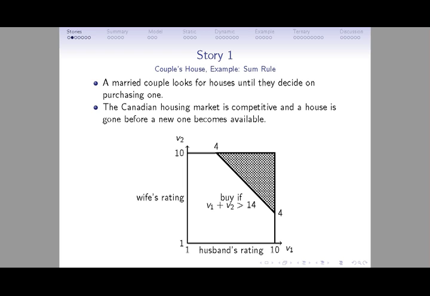And one example of a decision rule would be like this. They would buy the house if the sum of their ratings is above some threshold. So here, the shaded region is where they stop and buy the house, and the remaining region is where they continue the search.